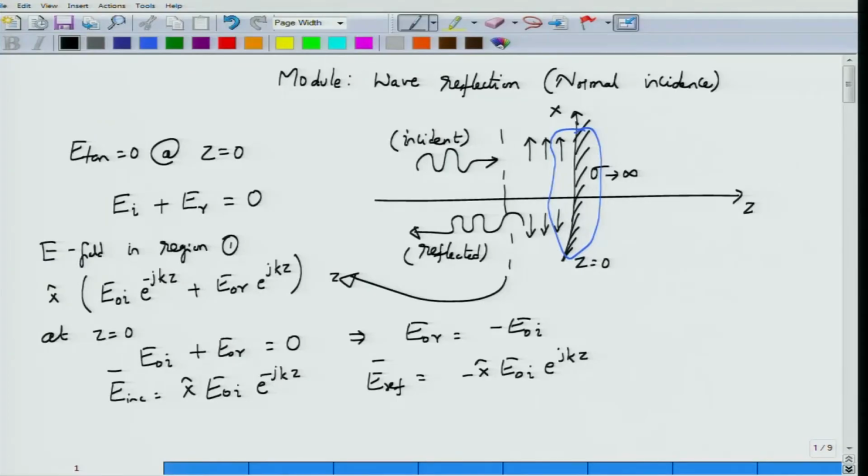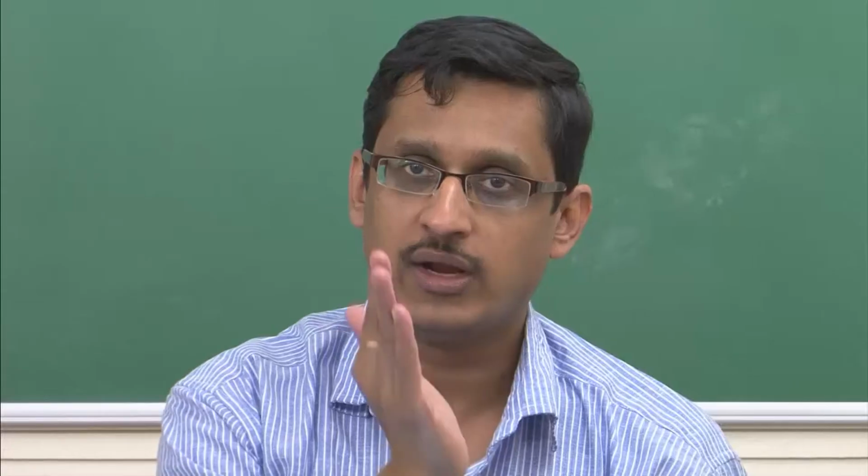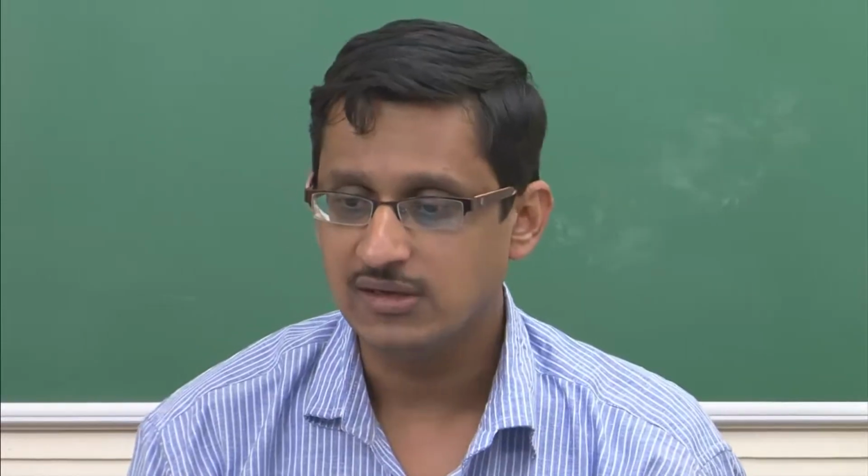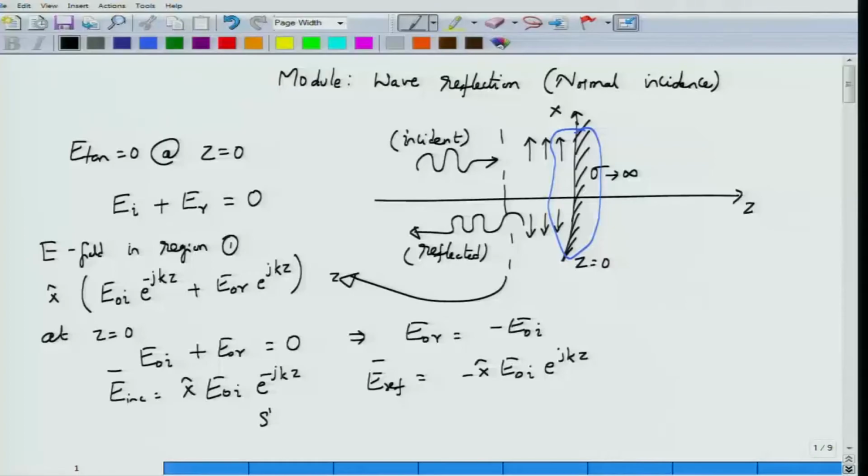So clearly in the region in front of the conductor, you will actually have an interference of the waves created. You have one wave which is propagating in this way, and another wave which is propagating in the backward direction. These two waves are at 180 degree phase difference with each other, therefore they will interfere and form what is called a standing wave pattern. So this is what would happen in front of the conductor.